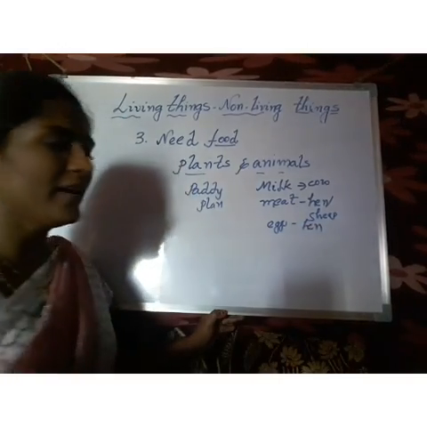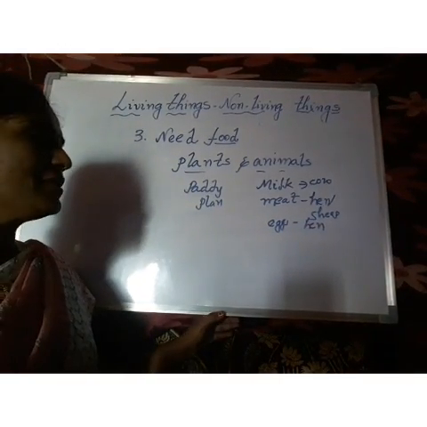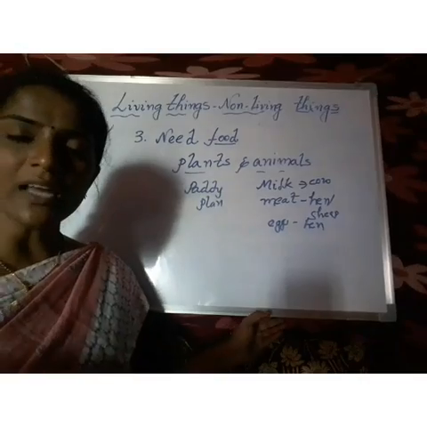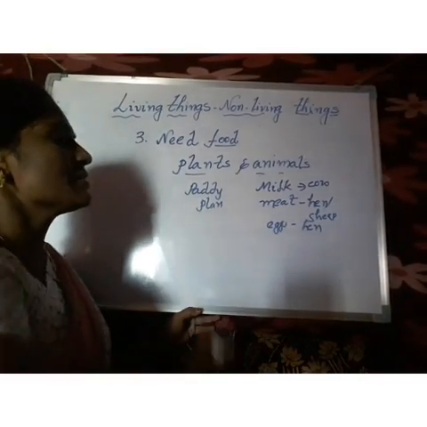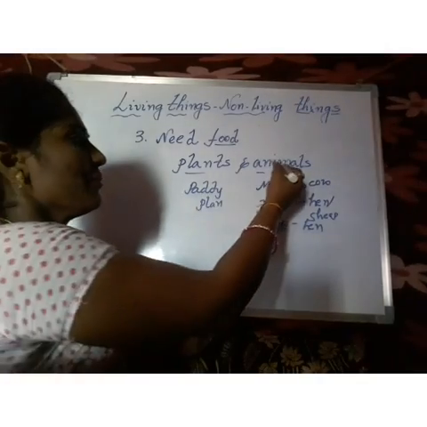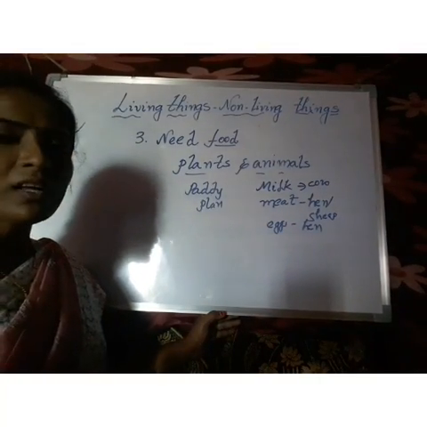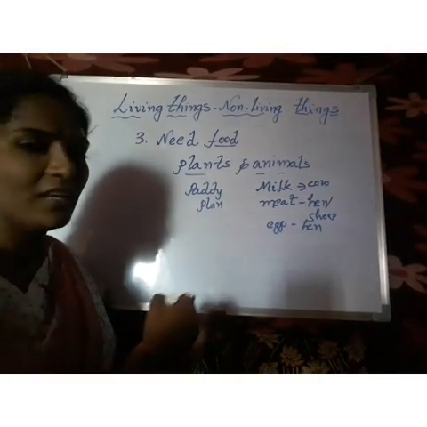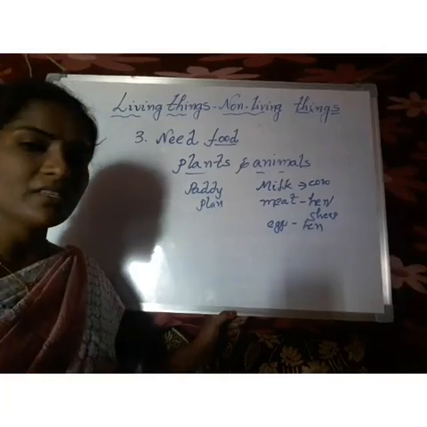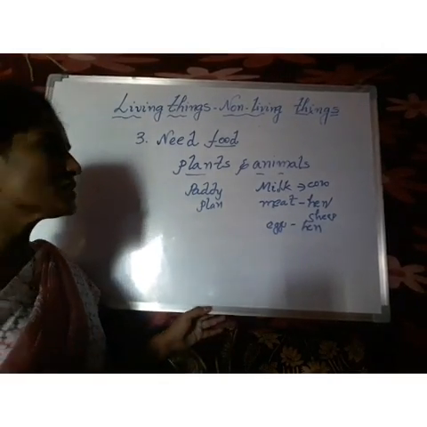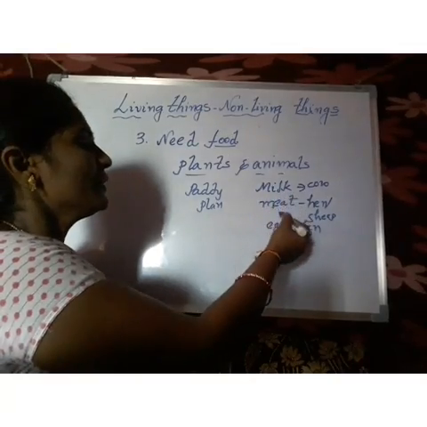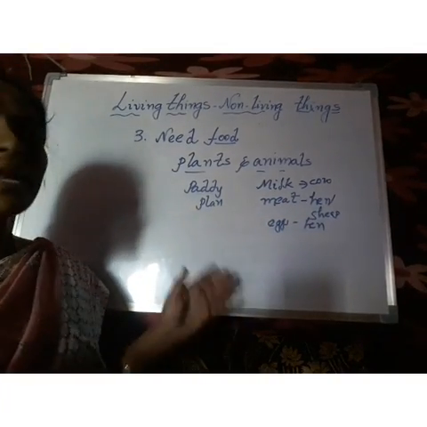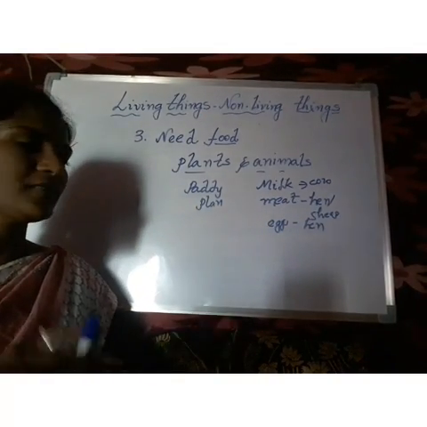These products we get from animals. Anyway, the food we eat, we mostly get from plants, and some of the food from animals. And what are the plant products? Paddy, wheat, some cereals, vegetables, fruits. These all come under the plants group. And milk, meat and eggs belong to animal-based food products.